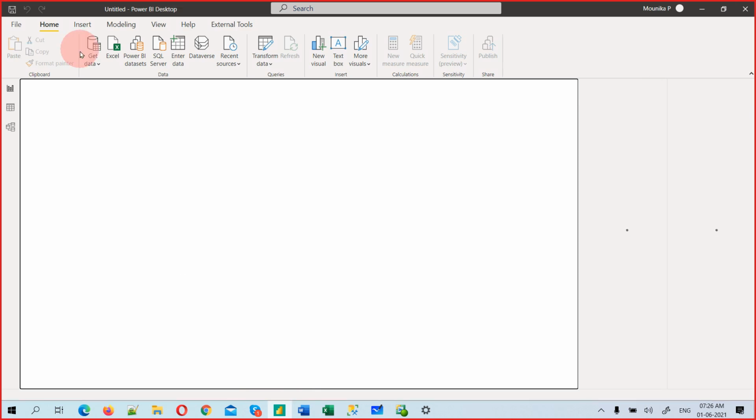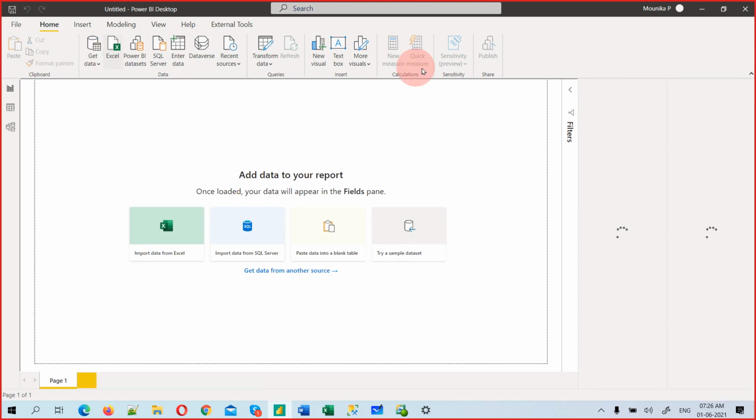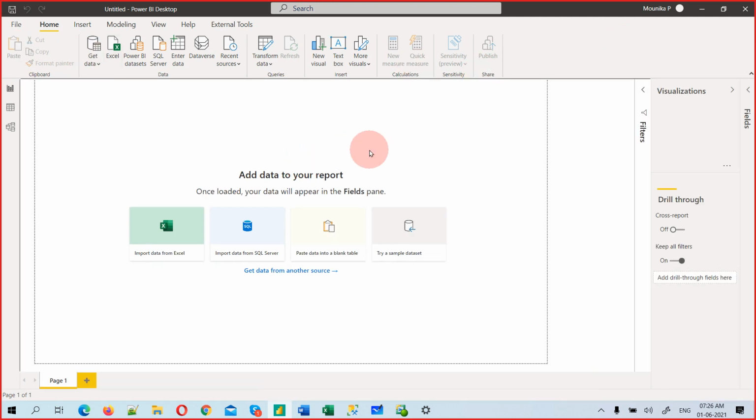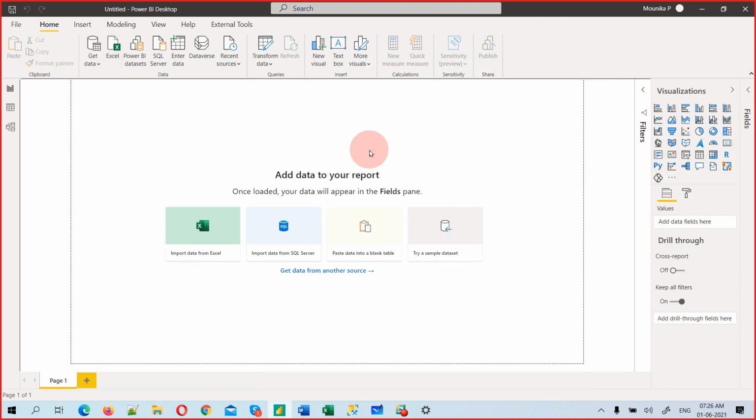Okay, so this is what it is. This is the Power BI desktop tool. I've just closed that yellow window because it will ask you to log into the Power BI service, so we don't want to go there at this moment. As it is a free tool, I'll tell you how to log into that. But for now, by default the yellow window will come, and we just need to close that. Once you close it, you will see this.